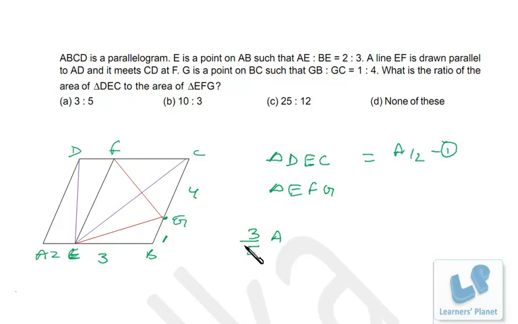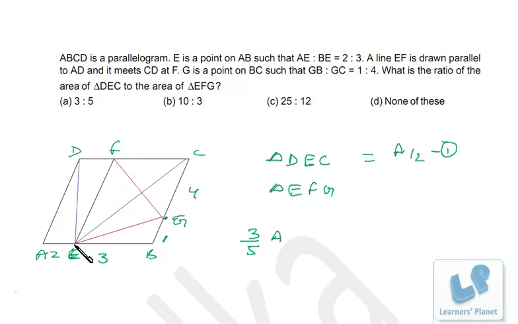Now the same thing we will apply over here. In this parallelogram, this triangle, that is EFG, is between the same parallels and sharing the same base. That means the area of this triangle will be half the area of EFCB, right?